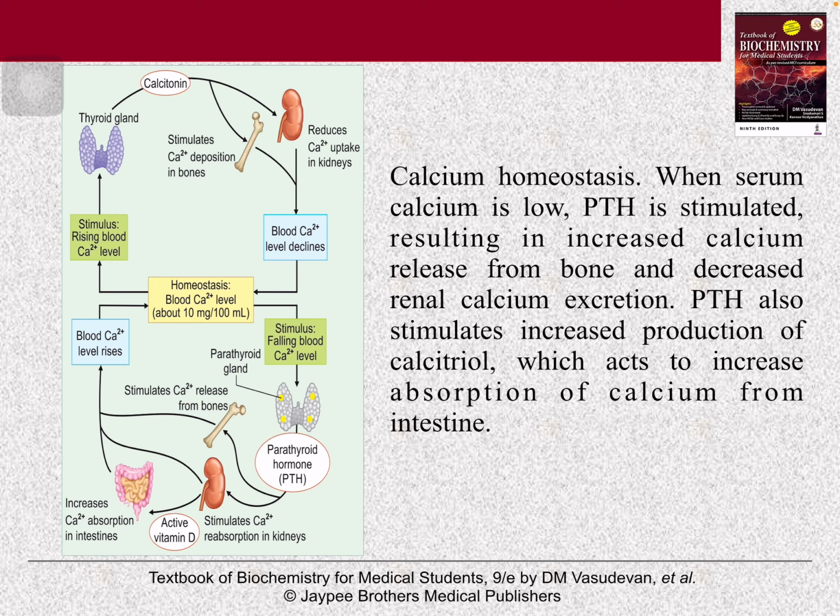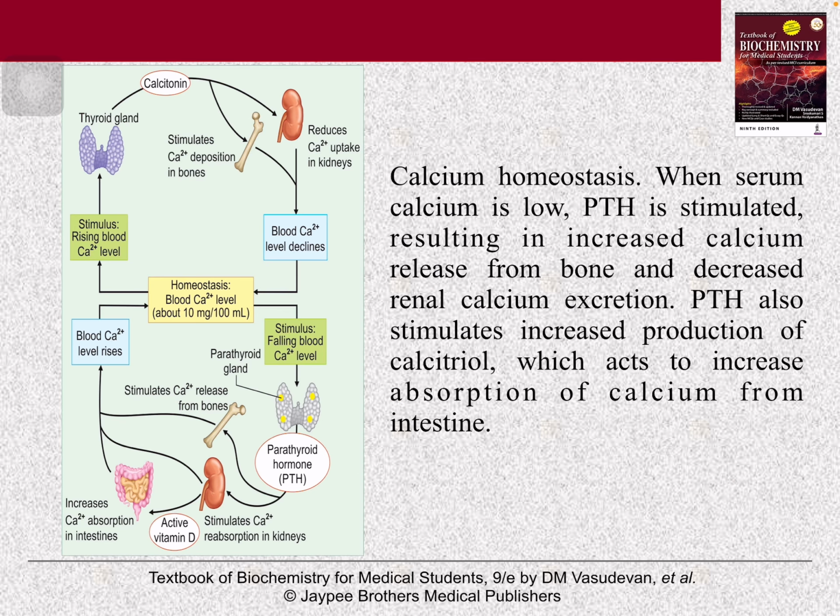Here, calcium homeostasis. How the blood calcium level is maintained. So in this picture, if blood calcium level rises above the normal level, what will happen? Thyroid gland activates and secretes calcitonin. Now calcitonin via two different pathways reduces the blood calcium level.